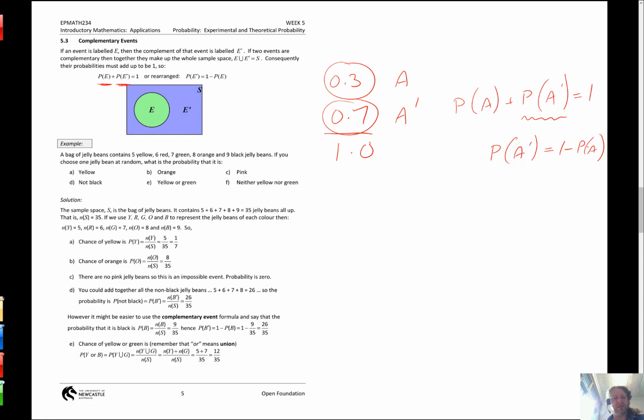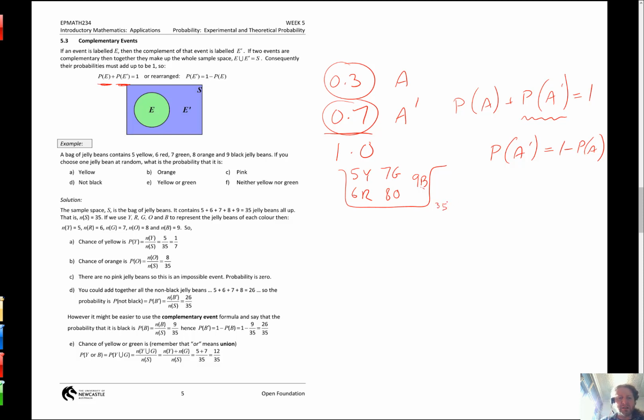Okay, now let's look at this very simple example here. We've got a bag of jelly beans. Here's my bag of jelly beans in this example. Okay, what have we got? 5 yellow, 6 red, 7 green, 8 orange, and 9 black. Okay, how many jelly beans are in the bag in total? We've got 11 plus 7 is 18, plus 8 is 26, plus 9 is 35 in total.